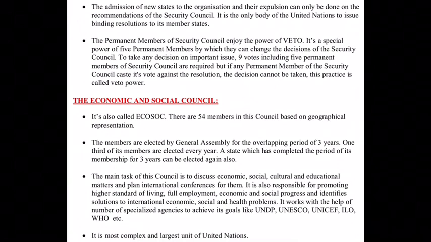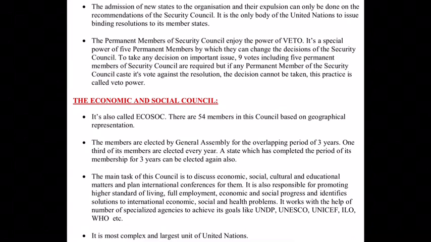If any one permanent member casts its vote against it, meaning if any one permanent member says no, then the decision will come to a halt and it cannot be implemented in any case. So this is the power of veto. That means only on the permanent members' decision does it depend whether things will be implemented or not. Even if only one permanent member says no, the complete voting will come to an end.